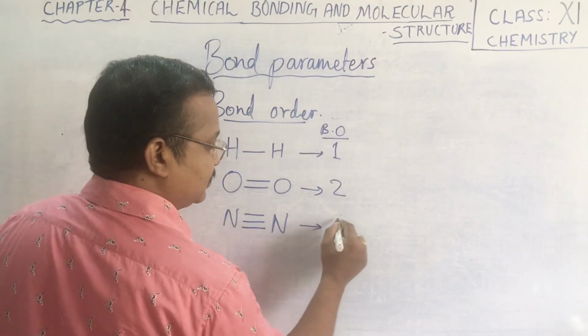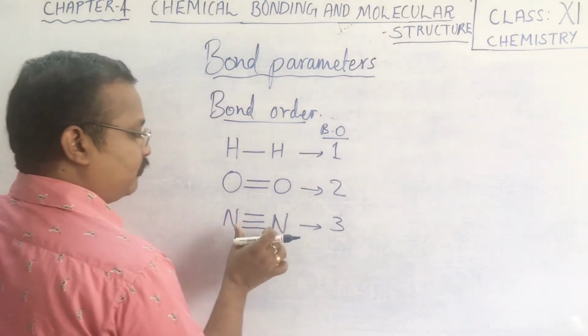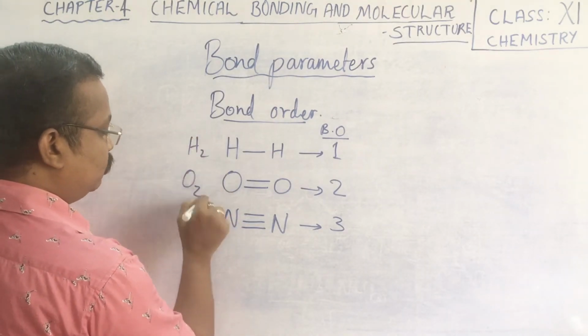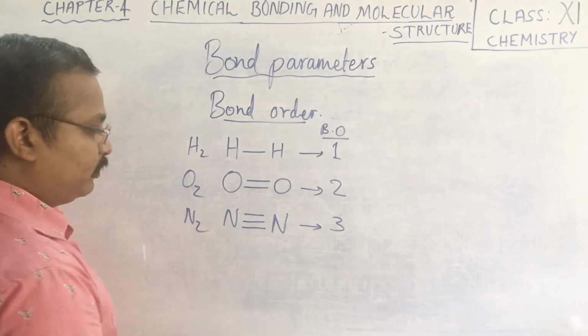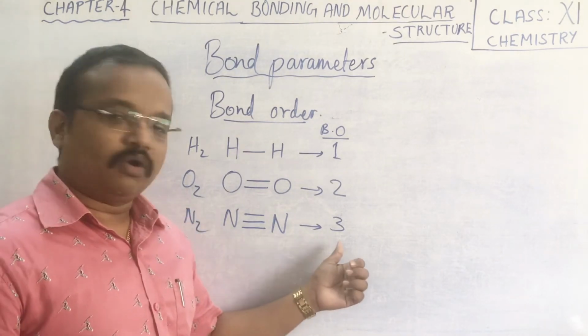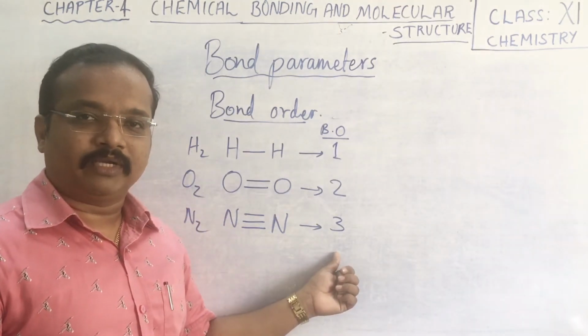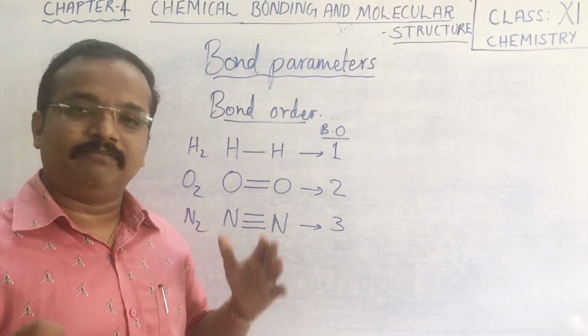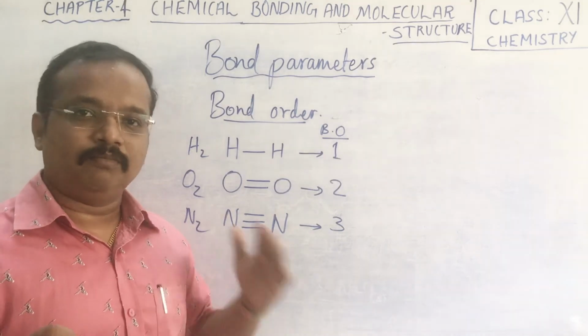This is the H2 molecule, this is the O2 molecule, and this is our N2 molecule, where the bond order is 3. So the total number of bonds present between the atoms, we call bond order.